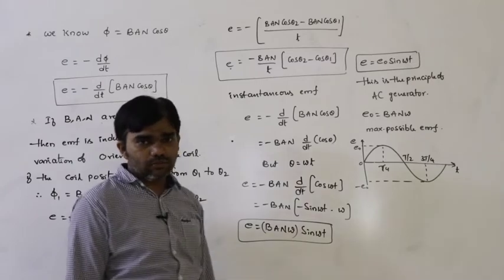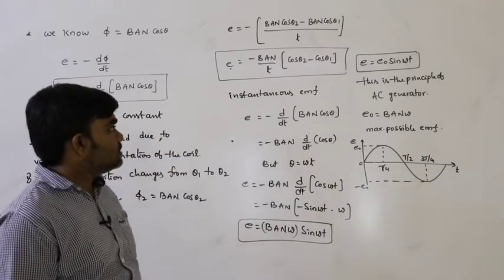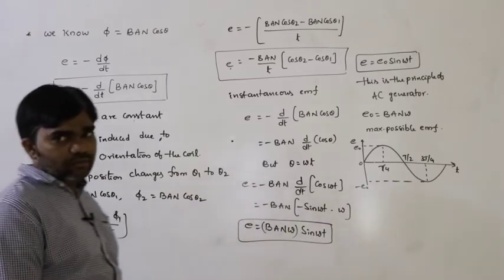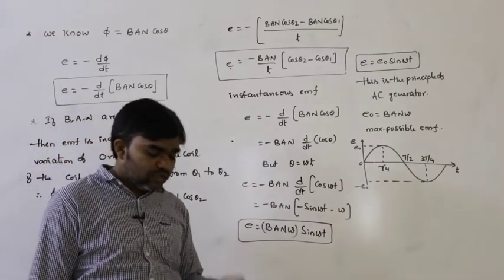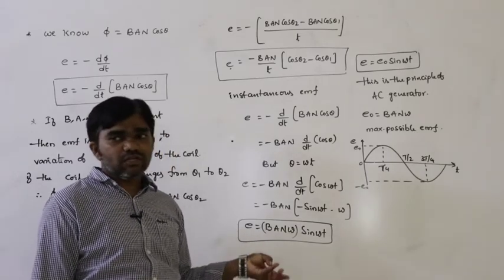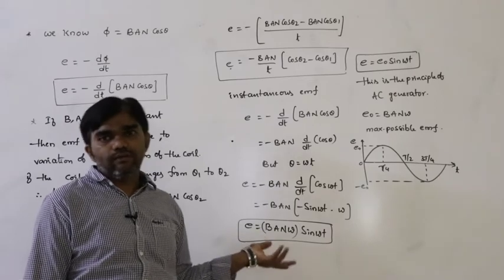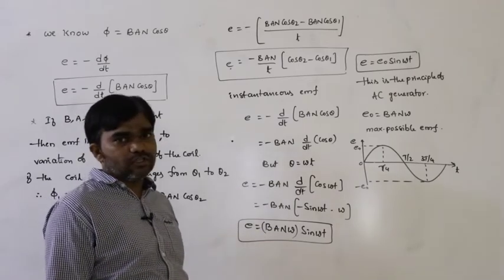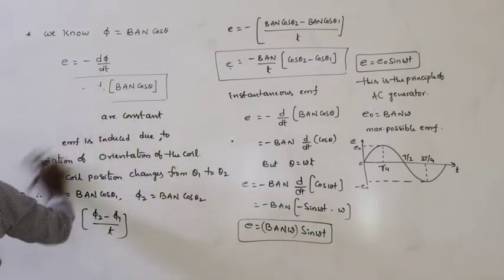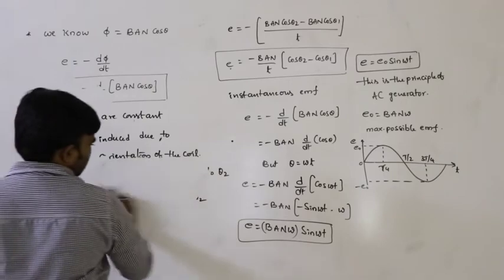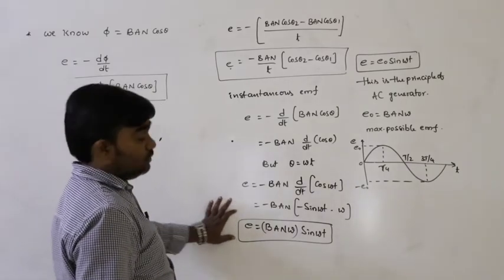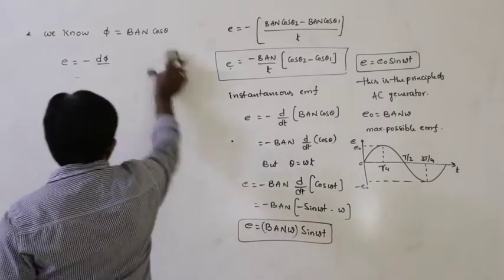Later we can discuss the topic of the AC generator, and this is the situation. So how is the EMF produced? What is the magnitude of EMF in different situations? Due to the variation of the magnetic field, due to the variation of the area of cross section, due to the variation of the orientation of the coil, EMF is induced. So these are the different situations and cases. And remember this concept, it will be useful in further topics. E is equal to BAN sin omega t.